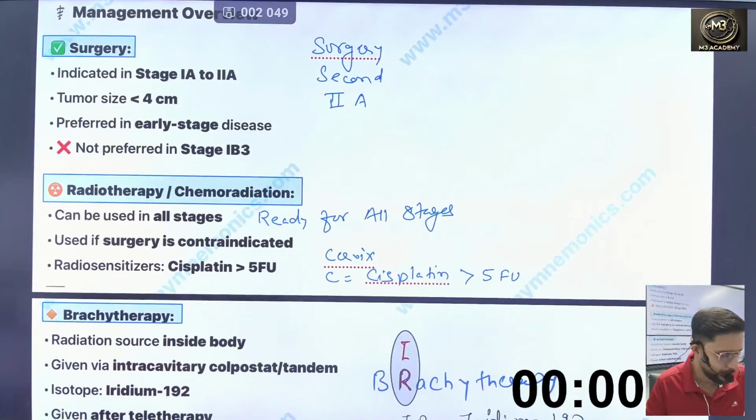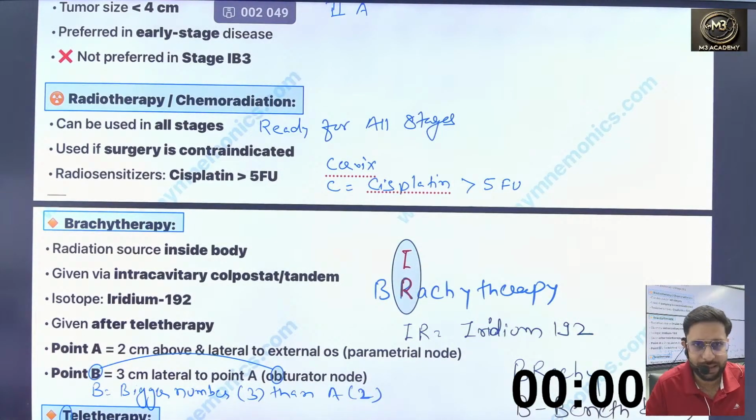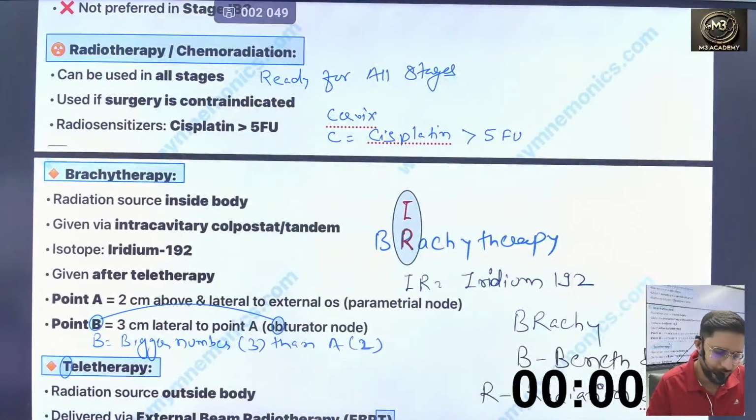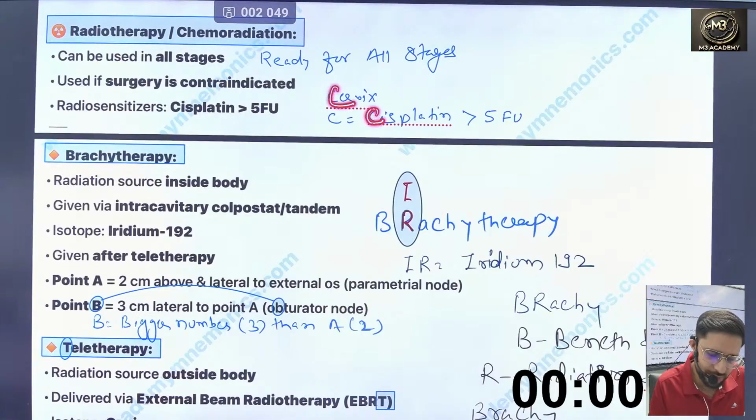Now management. We can do surgery. Surgery is indicated in the first and second stage, so just remember: surgery, as for second. Up to 4 centimeter we can do surgery, preferred in early stage, yes, not preferred in 1B3. Radiotherapy and chemotherapy can be done in all stages. You can say radiotherapy is ready to welcome all stages, yes. It can also be done where surgery is contraindicated. Which chemotherapeutic agent do we use? C for cervix, C for cisplatin, yes. Cisplatin more than 5-fluorouracil we are using.